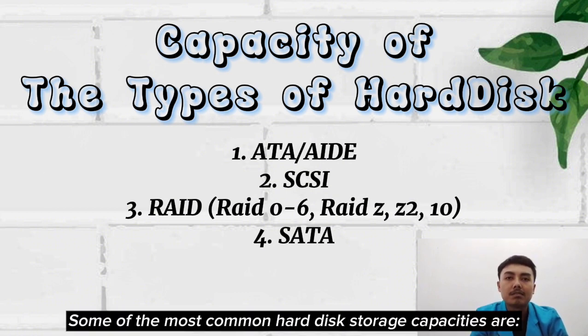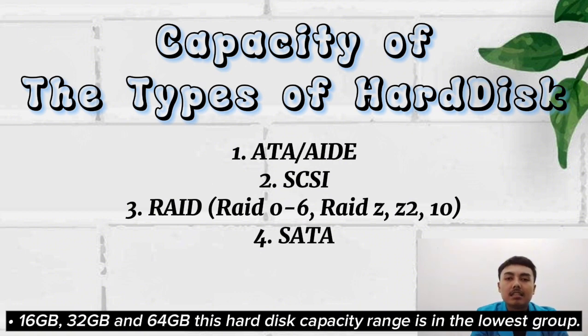Some of the most common hard disk storage capacities are 16 GB, 32 GB, and 64 GB.